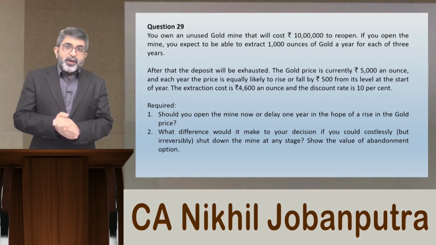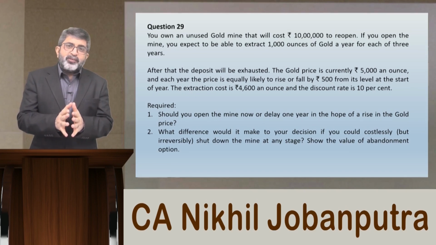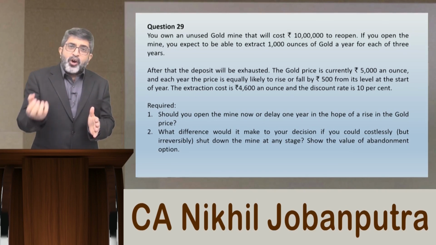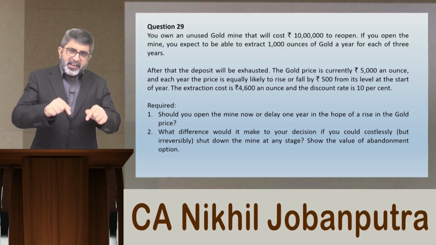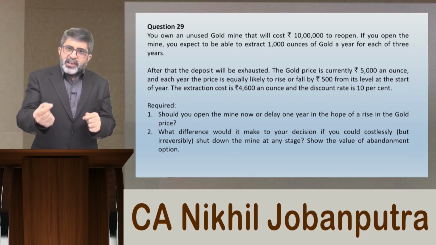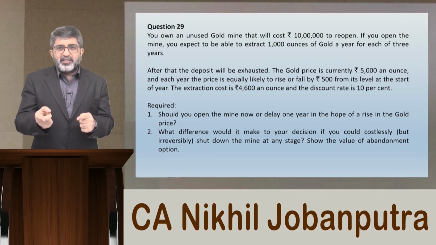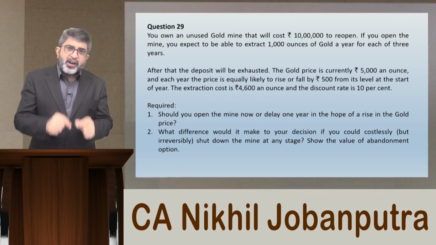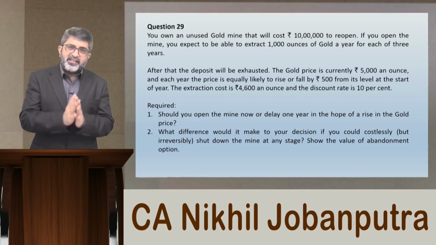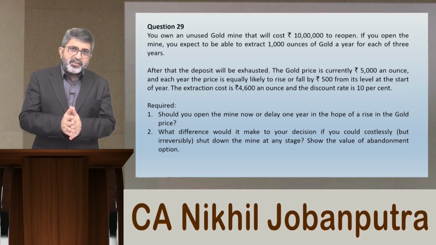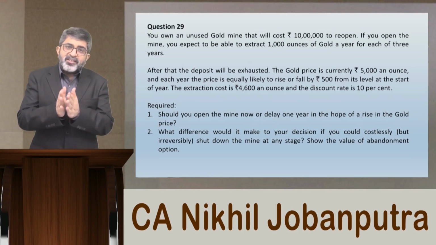Now, currently the price of the gold is rupees 5000 per ounce and the extraction cost is rupees 4600 per ounce. So currently it will give you a profit of 5000 minus 4600, that is rupees 400 per ounce at the current price level. But what is the risk involved in this decision is, the price may not remain stable.